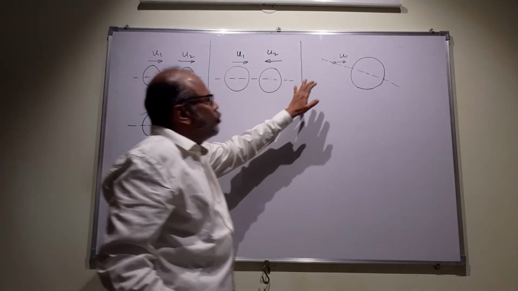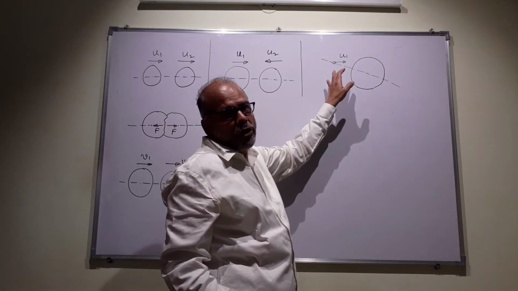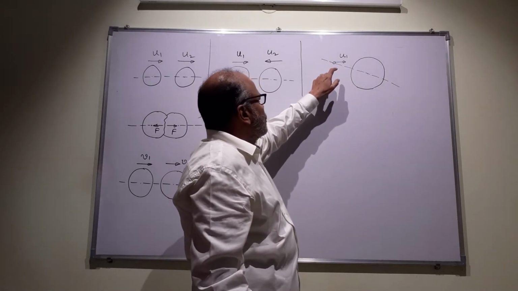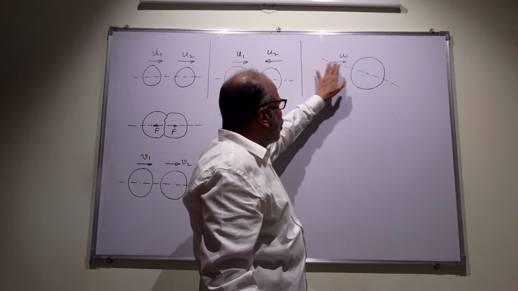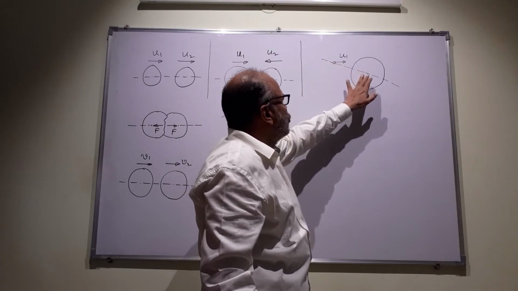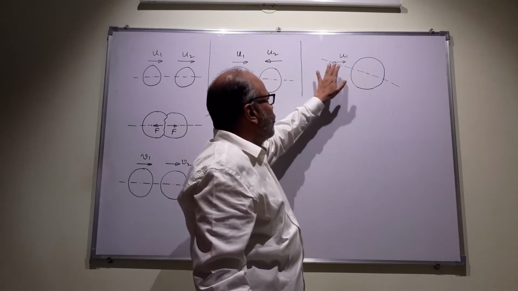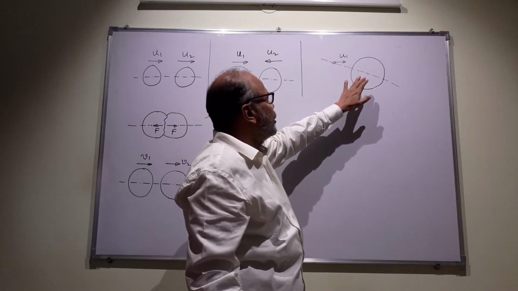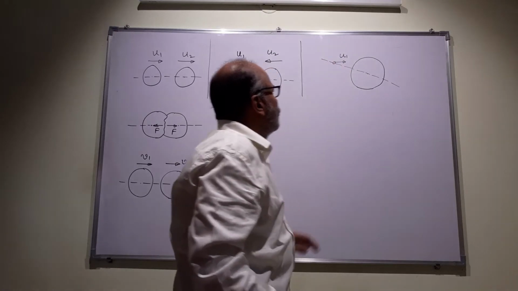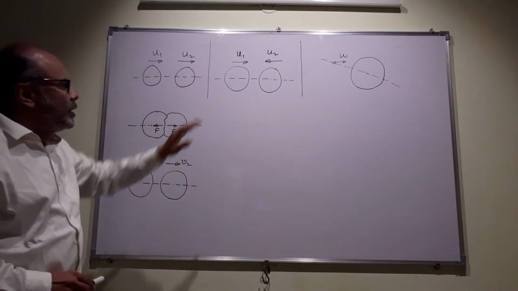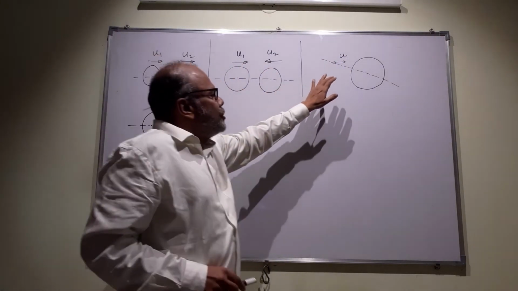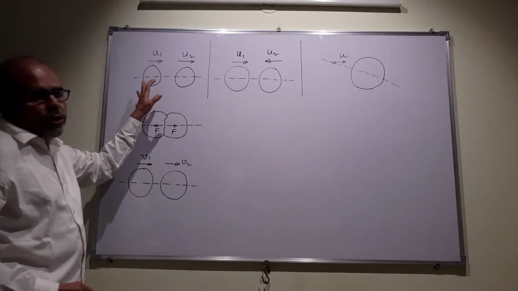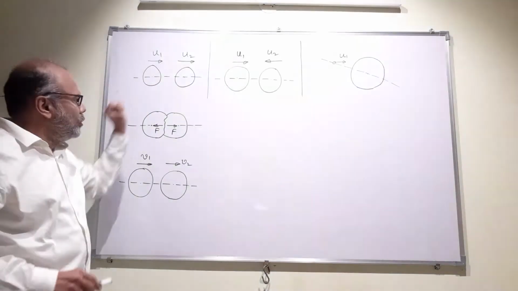Whereas in a two-dimensional collision or in an oblique collision, the velocity will not be collinear with the line joining the two centers. There will be a component along the line joining the two centers and perpendicular to the line joining the two centers. We shall see oblique collisions a bit later. Now let us focus our attention on one-dimensional collisions.